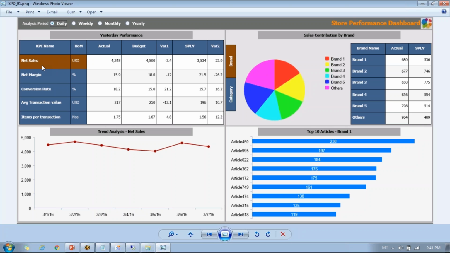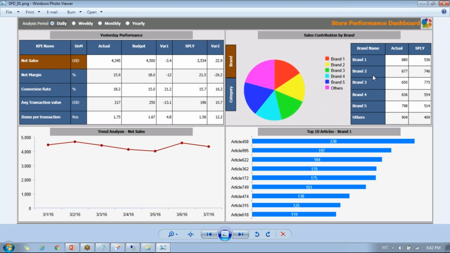Then based on the selection of a KPI, if you select net sales, it shows the trend of net sales for the last 7 days. If you select daily, it shows the last 7 days of trend. If you select weekly, it will show the last 6 or 8 weeks of trend. If you select monthly, it shows the last 12 months of trend. If it is yearly, it shows the last 5 years of trend. So based on the selection of the period and the KPI, the trend graph changes. If you select conversion rate, it will show the conversion rate trend. On the right-hand side, you have one pie chart and one table again.